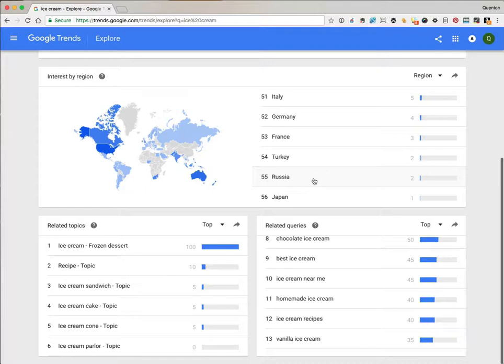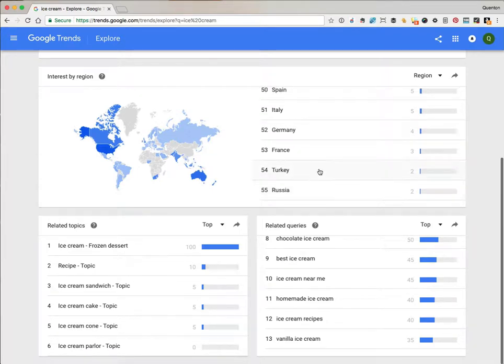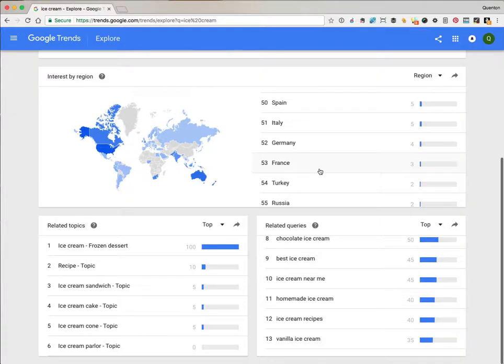Now apparently they really don't like ice cream in Russia or Japan. I didn't know that. But hang on a minute. It looks like they don't really like ice cream in France, Germany or Italy. That can't be right. Italian ice cream's world famous. What's going on? Now, of course, it's because ice cream is an English language search term.